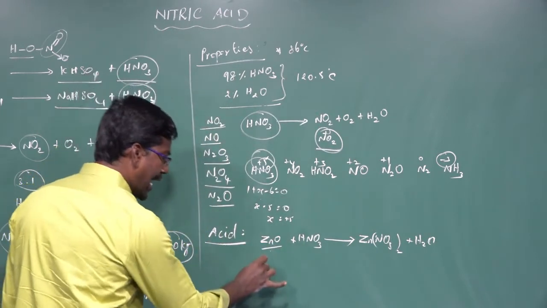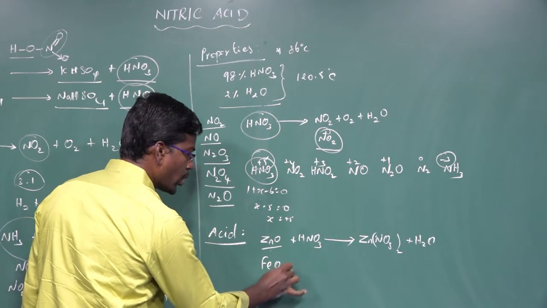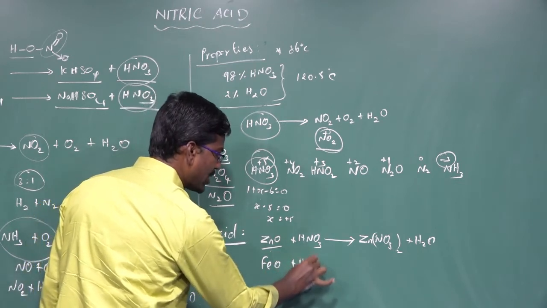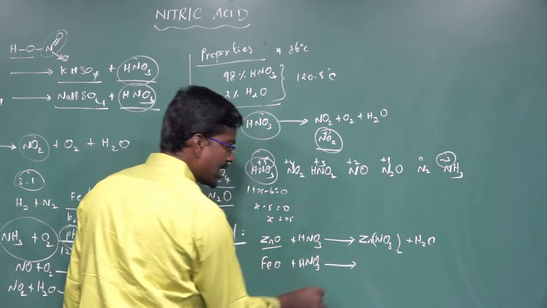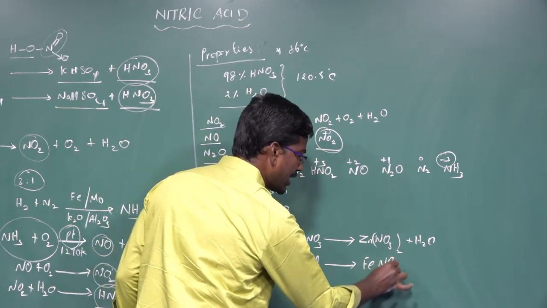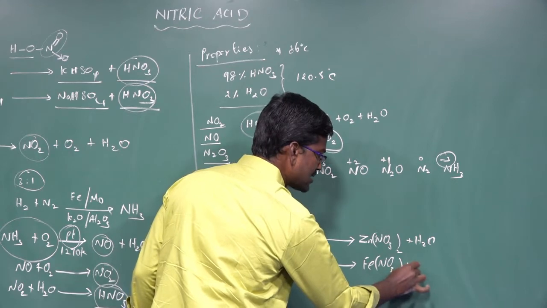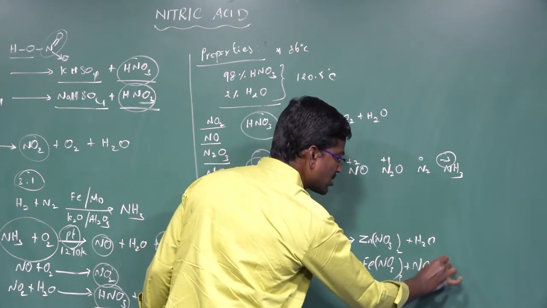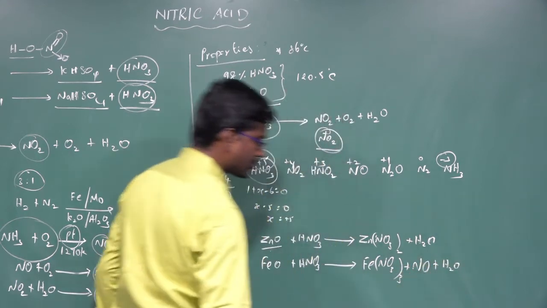Another one, iron oxide, FeO, reacts with nitric acid, HNO3, to give ferric nitrate, Fe(NO3)3, plus nitric oxide plus water, H2O.